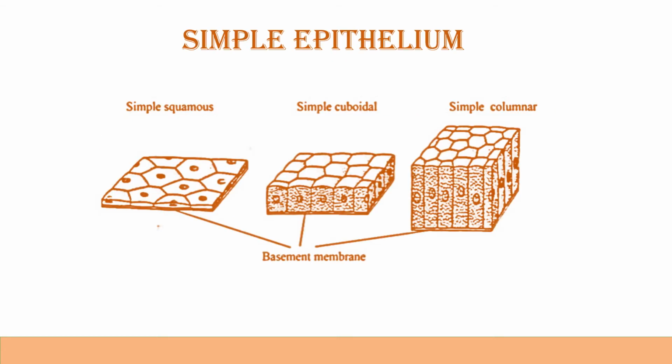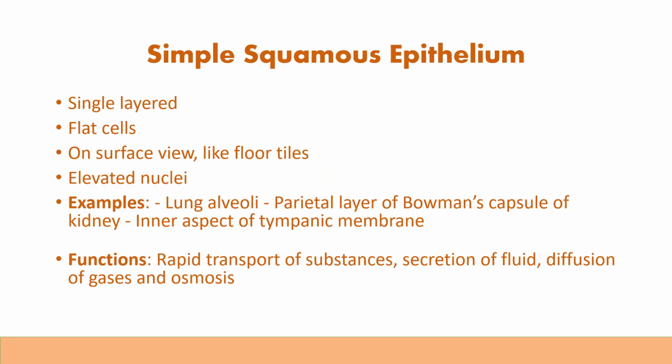So you can see the diagrammatic representation of simple epithelium. First is simple squamous, then simple cuboidal, and third is simple columnar epithelial tissue. First is the simple squamous epithelium. These are single-layered flat cells.